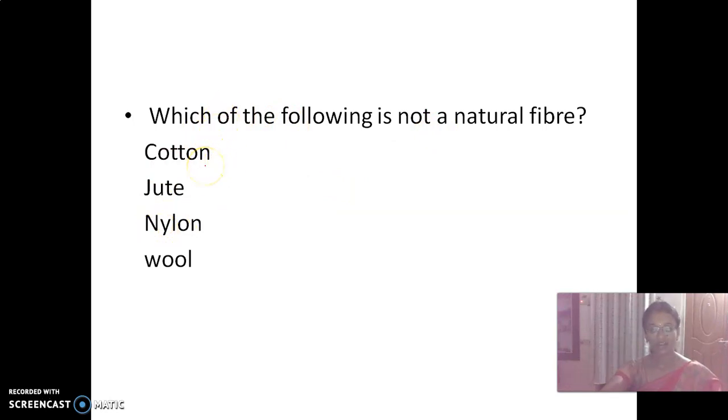Look at this cotton. Cotton is obtained from plant. So this is not the answer. And then jute. Yes, jute is obtained from plant. And then nylon. So look at here. Wool is obtained from animal. So the fibers which are obtained from plant and animal are called as natural fiber. But this nylon is not obtained from natural source. It is a synthetic fiber. So the correct answer is nylon. Okay, children, which of the following is not a natural? Nylon.